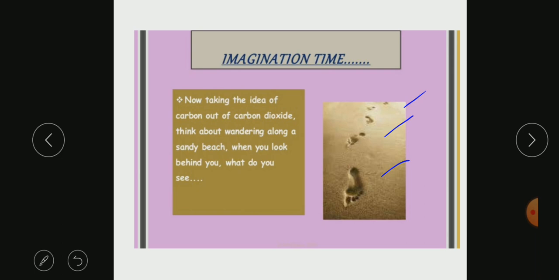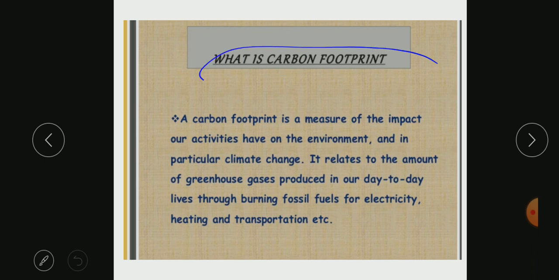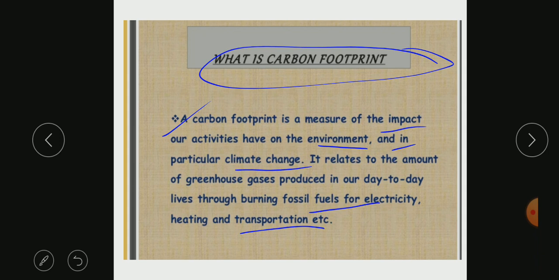So when you say carbon footprint, it means the print which has been left by carbon. So what basically is the meaning of carbon footprint? A carbon footprint is a measure of the impact our activities have on the environment. We do a lot of activities, right? And those activities have an impact on the environment and, in particular, on climate change. So it relates to the amount of gases produced in our day-to-day lives through burning fossil fuels for electricity, heating, transportation, etc.